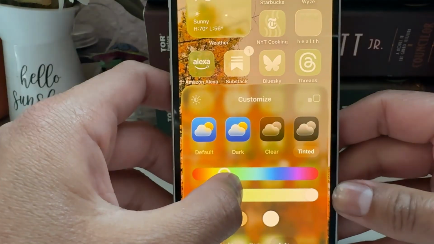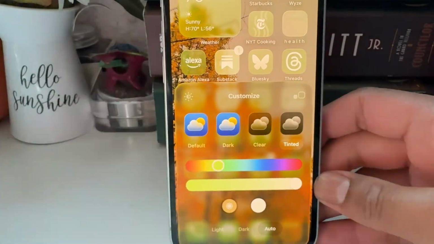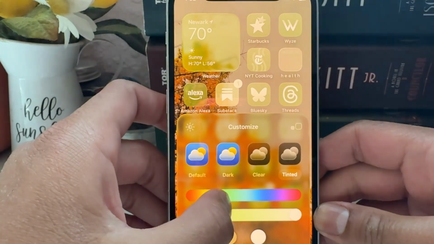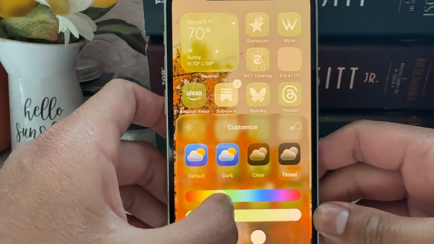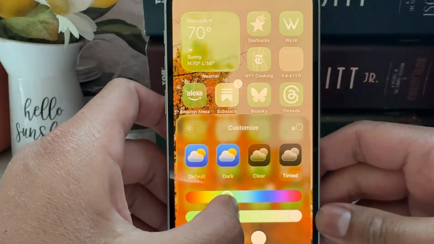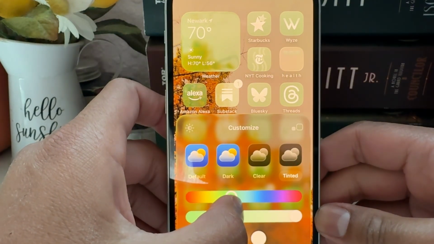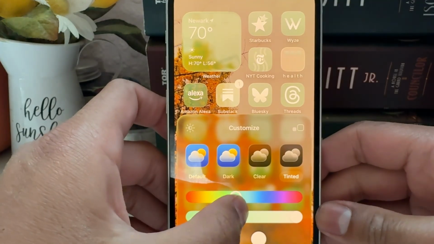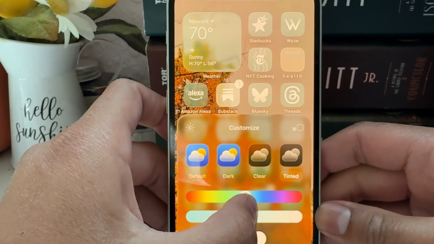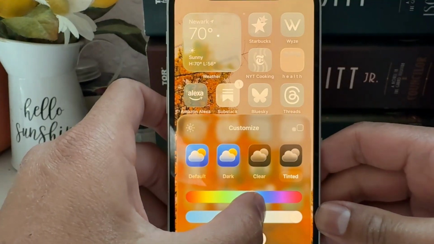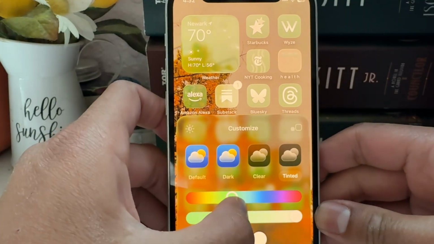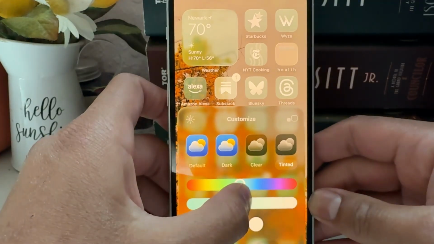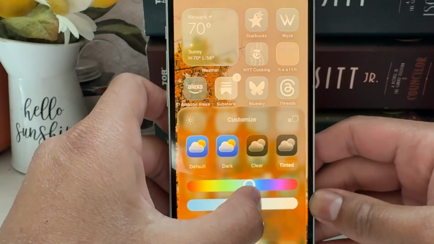Let's see. Ooh, the green is looking good. I can't tell if it's showing properly on my phone. It could just be my screen. These greens are looking good. But as I was saying, the tint in iOS 18 is just horrendous. I don't understand the force of going into dark mode to apply the tints. Yeah, all these colors are really nice now. This teal color is really nice. Blue is really nice.